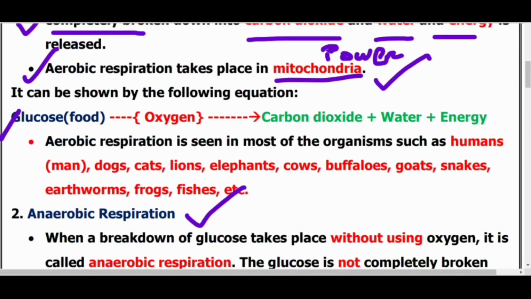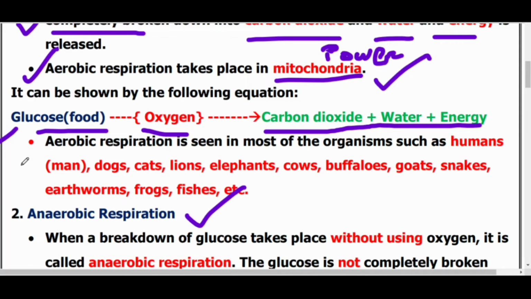Glucose, that is food, in the presence of oxygen gives rise to carbon dioxide, water and energy. So this you need to remember, students, for the short type questions, where I am taking out the points bit by bit and editing them for you, so that it will be clear to you.